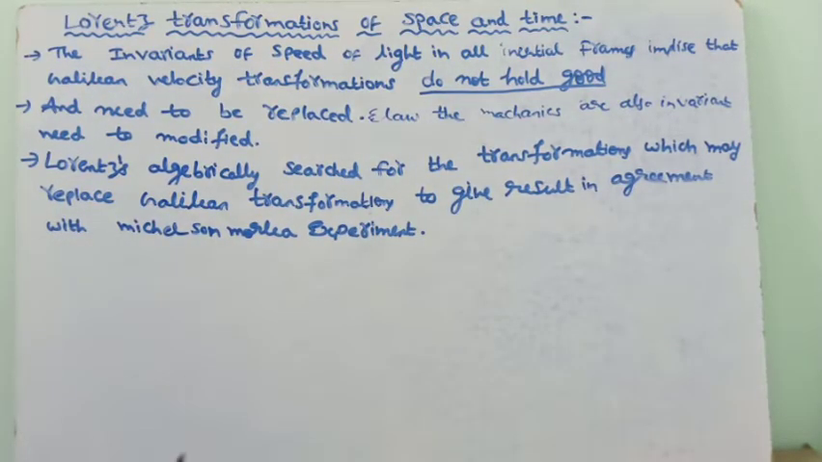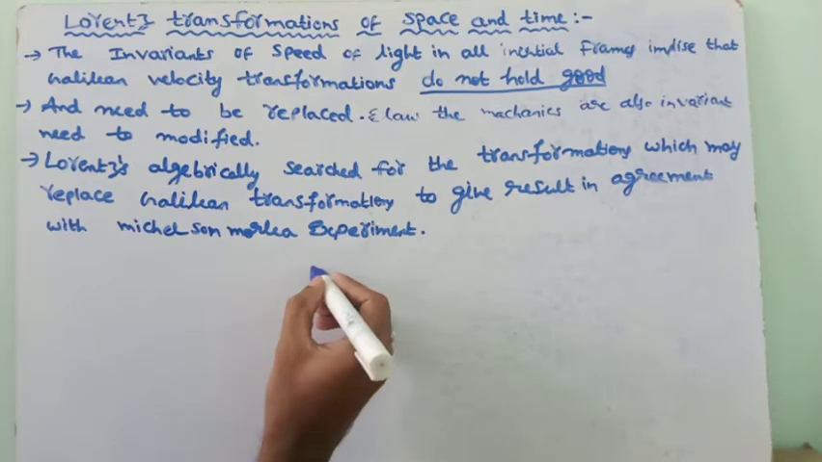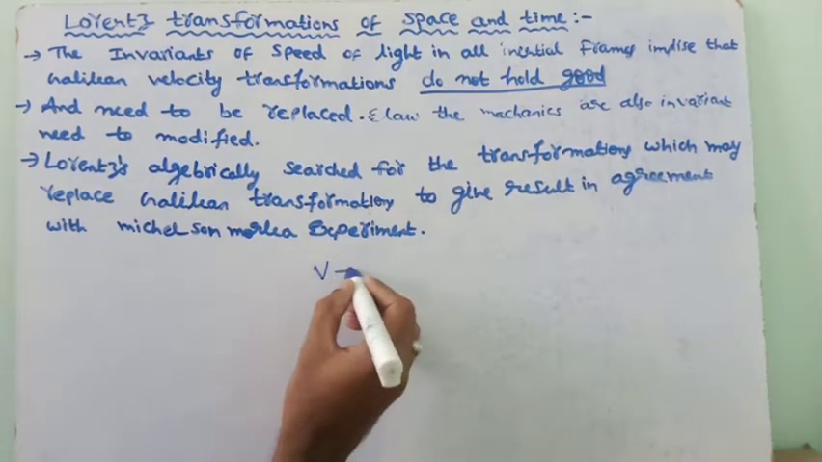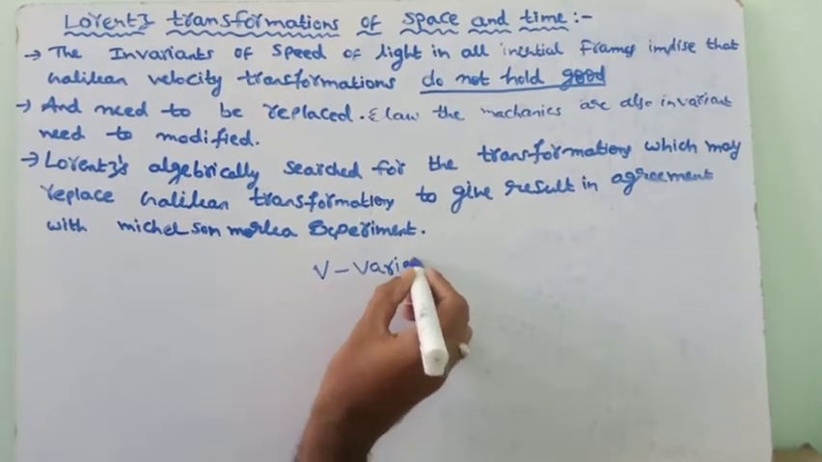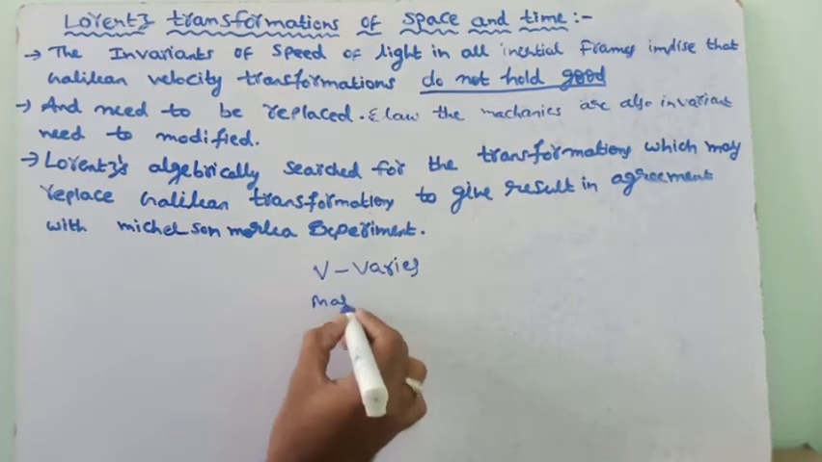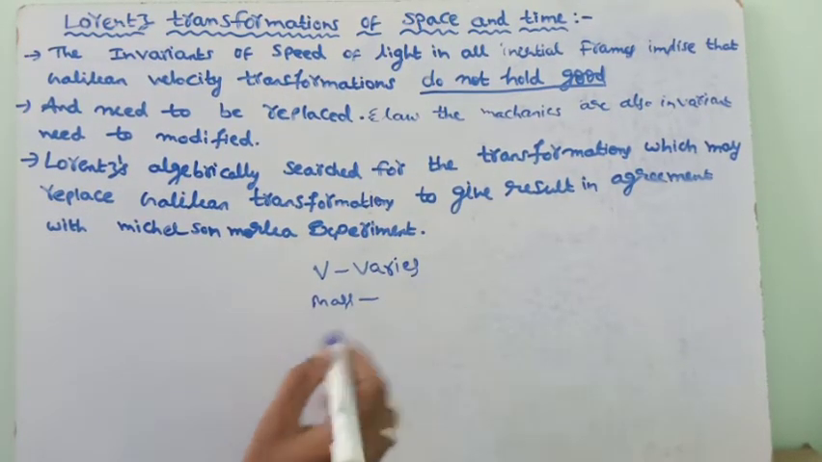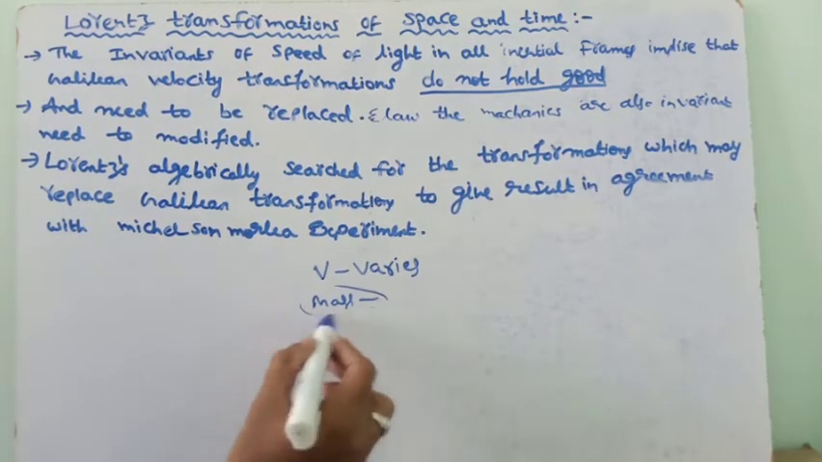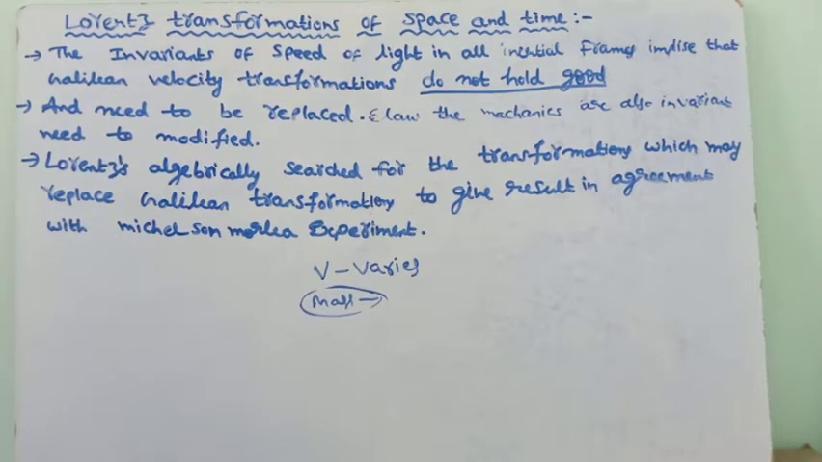In Galilean transformations, velocity varies. The remaining terms, like mass, don't vary. These terms are invariants, but velocity varies and needs to be replaced. The laws of mechanics are also variant under Galilean transformations and also need to be modified.